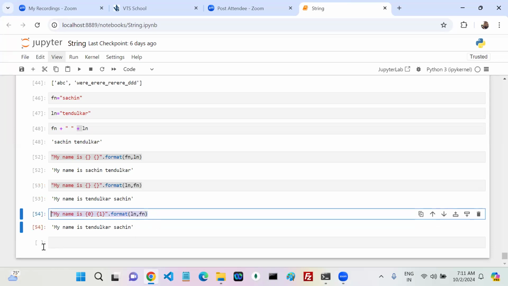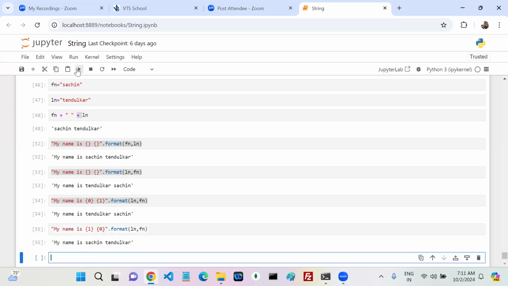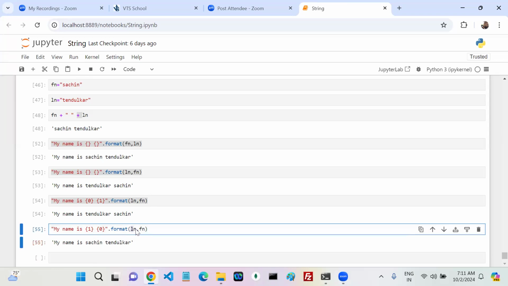But here, one thing you have, one chance. The first one here, the second one 0 here. Then what happened? You can get the expected output. Why? Index 1 is fn, so I can place fn in the 1. Ln is the first one, which is my 0, so you can place that ln here. Understood?